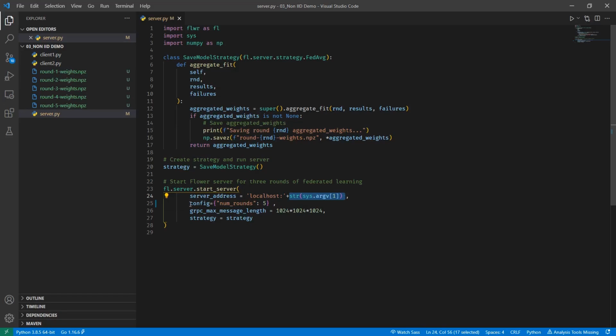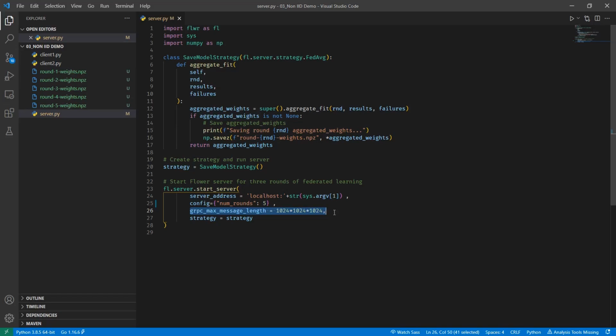Then the configuration object. This configuration object as of now supports only one parameter, which is the number of rounds. So basically the number of iterations, as to how many times we'll call all the clients for training and how many times we'll aggregate weights from them. I'm passing 5 here. Then gRPC sends commands via messages, right? So the maximum message length. This message length will also carry with itself the weights of the models.